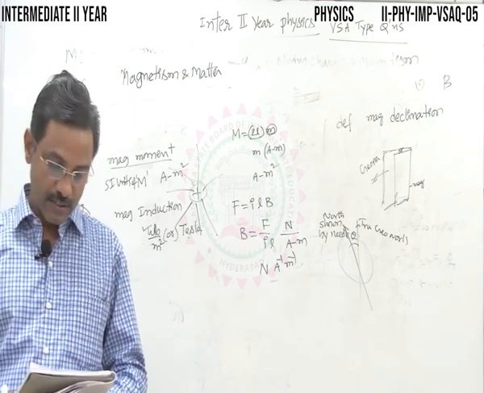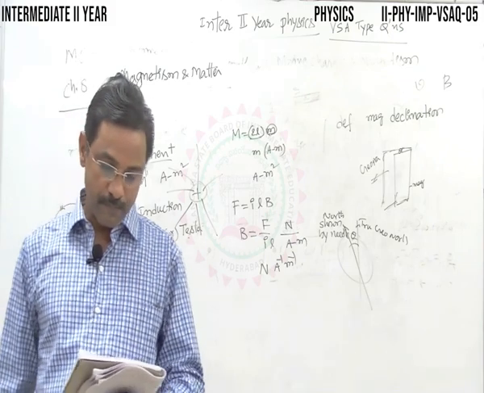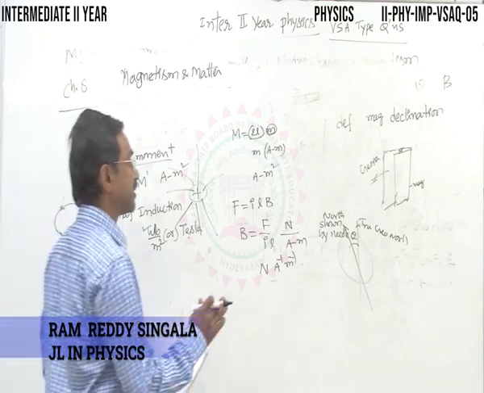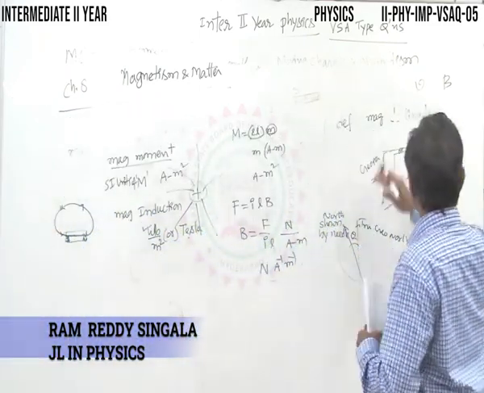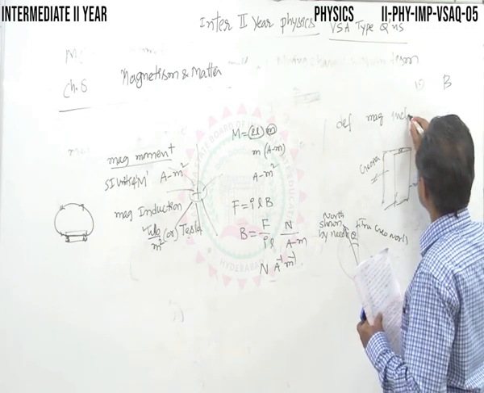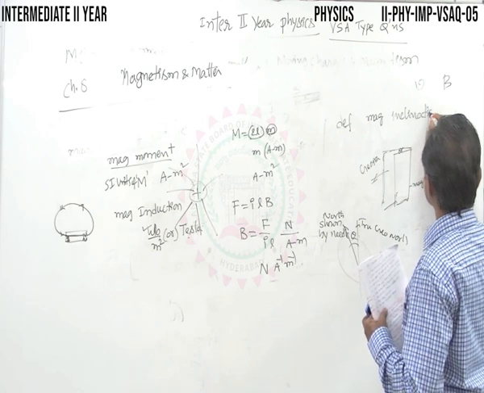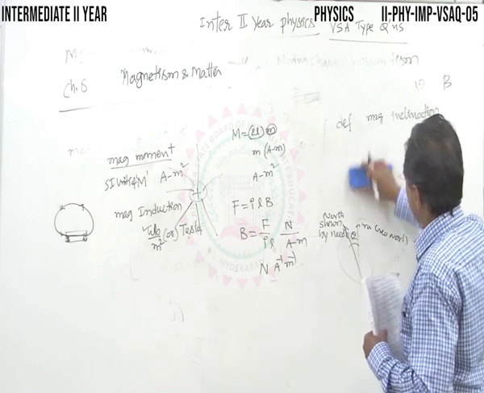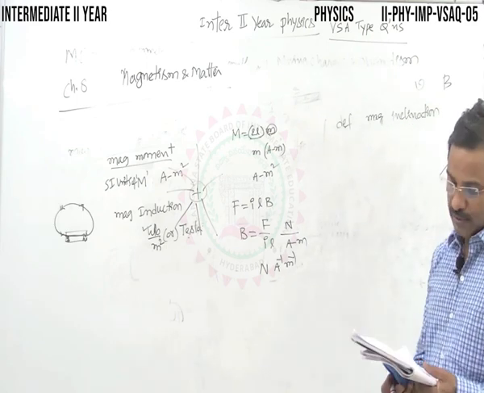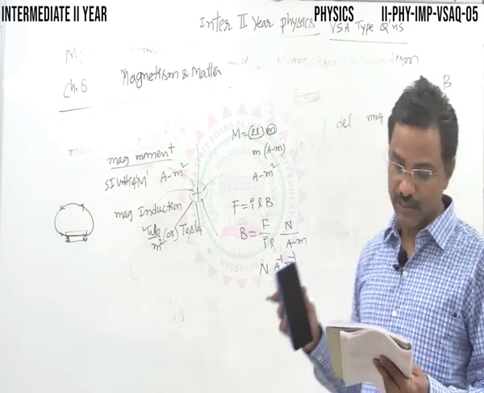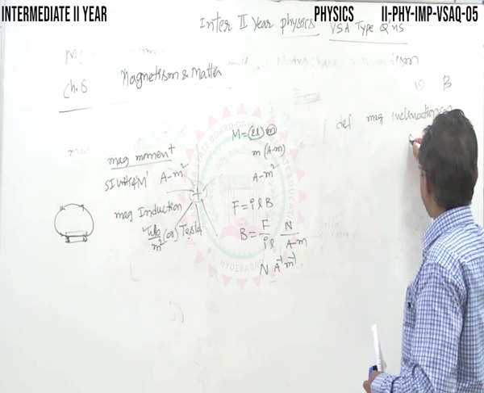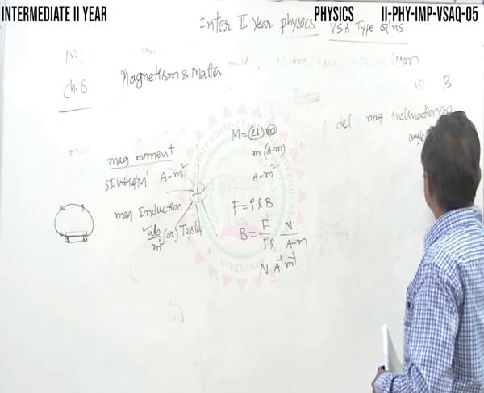Next, define magnetic inclination. Next question, magnetic inclination. No confusion: here it was declination, now here it is inclination, also called the angle of dip.